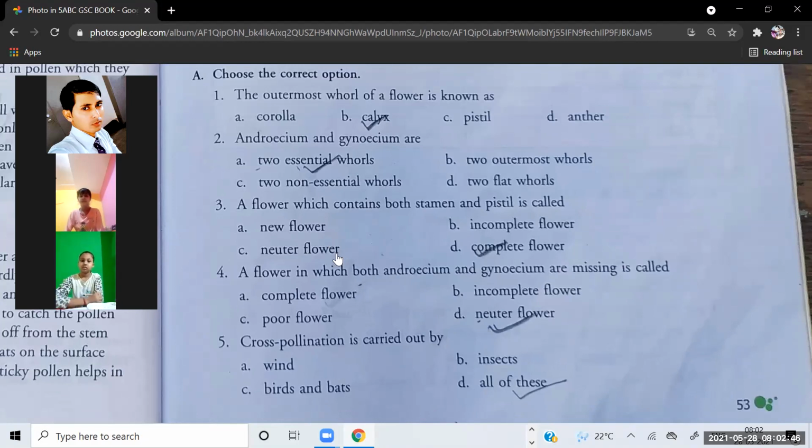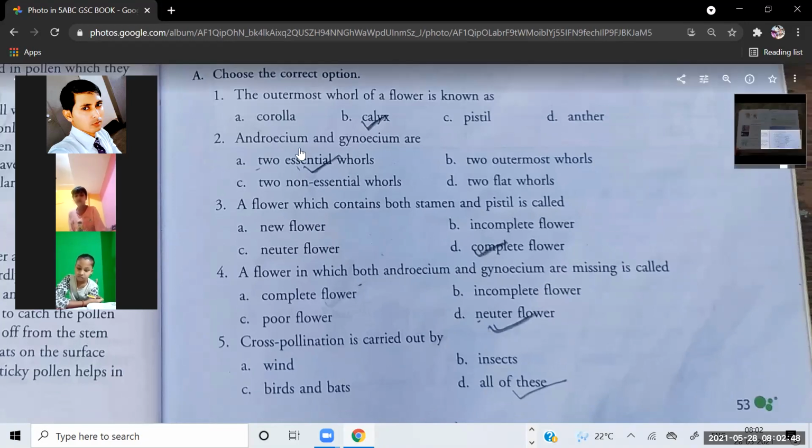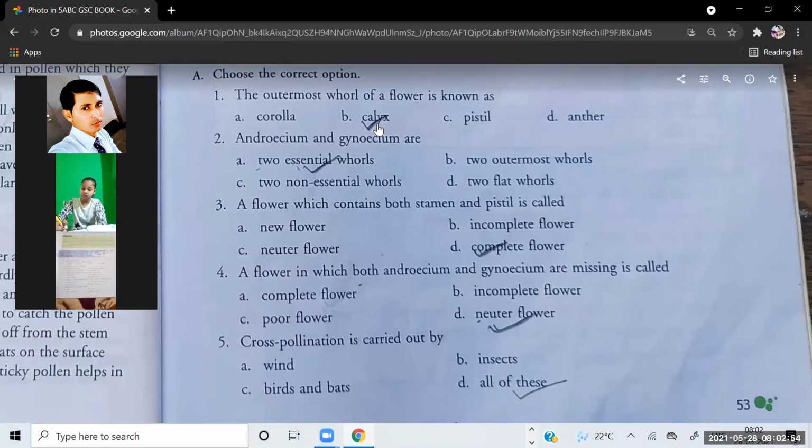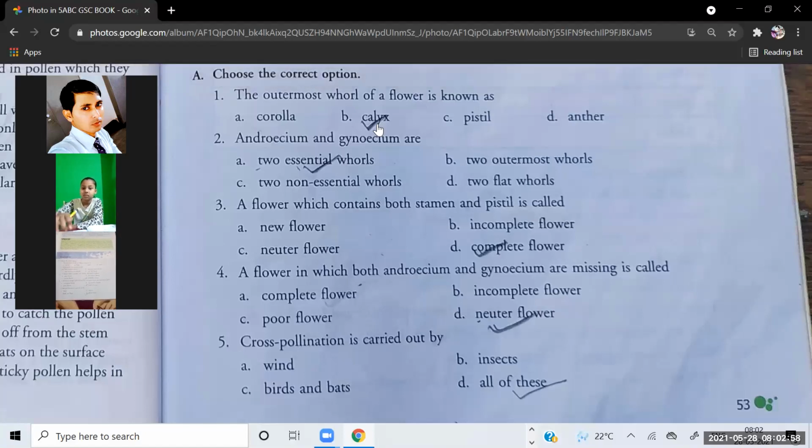Let us check whether it is written correct or not. The outermost whorl of a flower is known as calyx. Okay, this answer is correct. Richa Kumari has completed. Very good. Those who have understood the theory in a proper way will write the answer very easily. By the way, you can match your answer from here also.